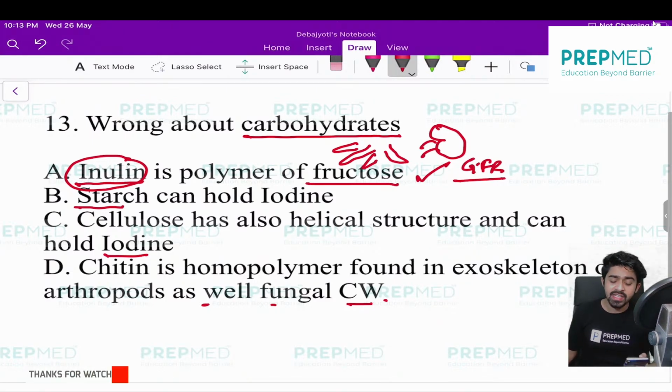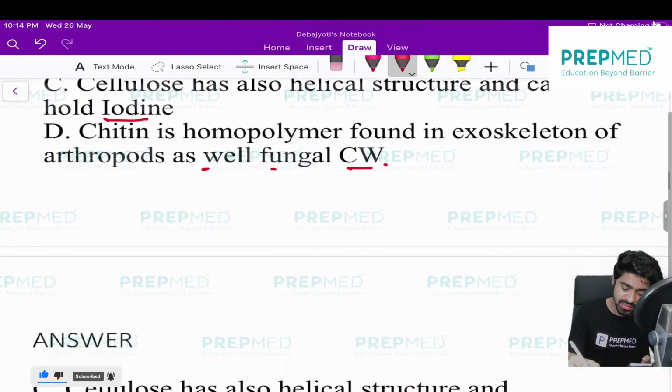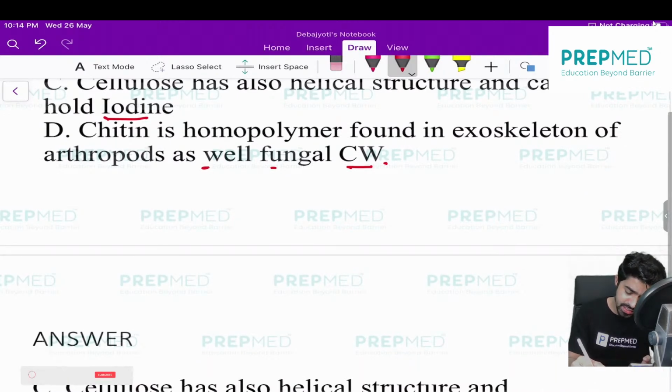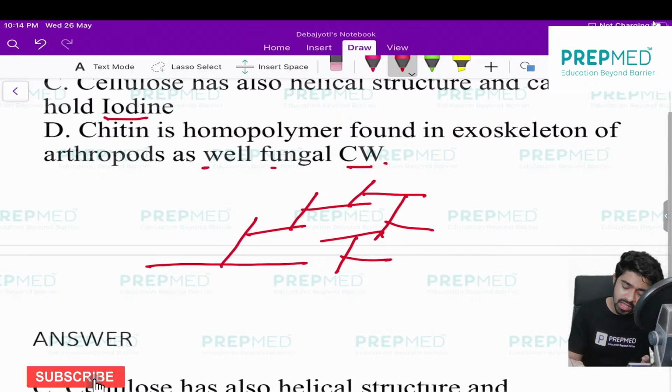Now, starch can hold iodine. This is an absolutely nice statement. Starch has a branching structure. I have already told you glycogen and starch both have branching, though glycogen has more branching because it is present in the animal body.